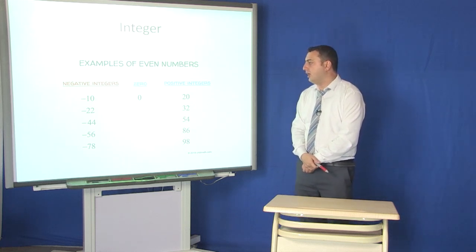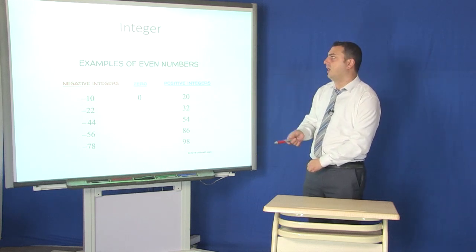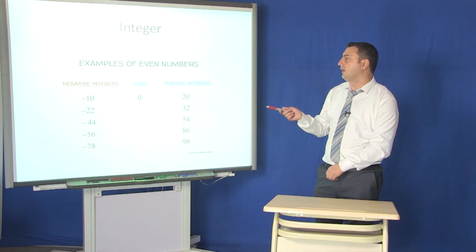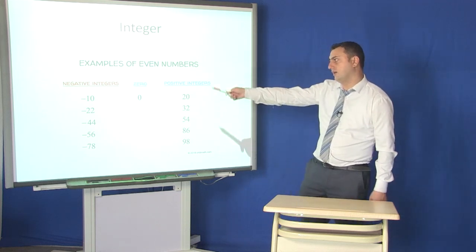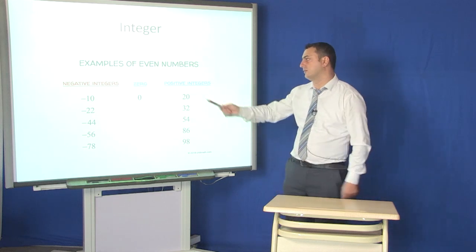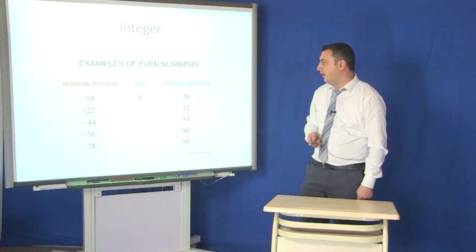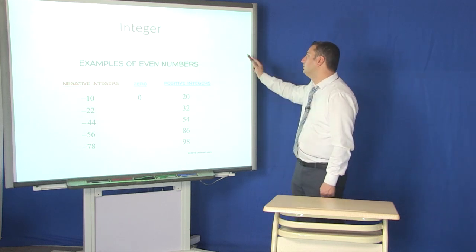And as you see, we took an example in the previous slide for negative integers and positive integers, and between positive and negative integers you can see 0, which is neither positive nor negative, as we noted now.